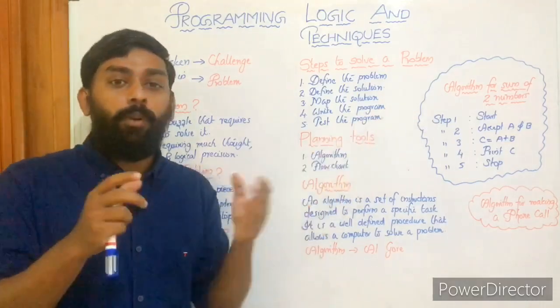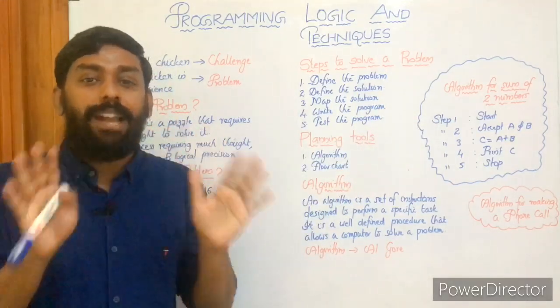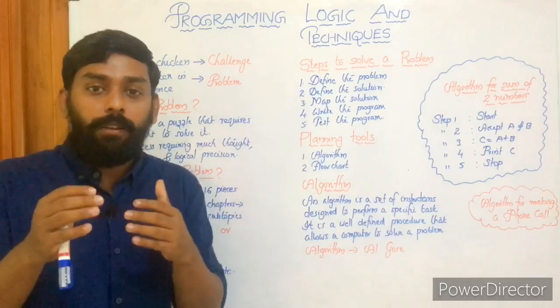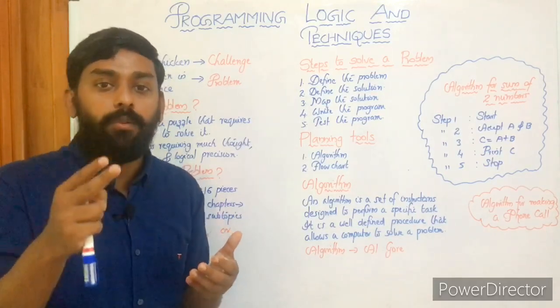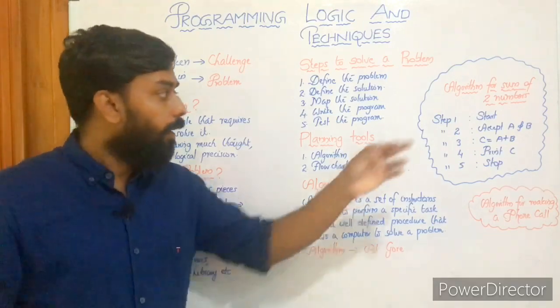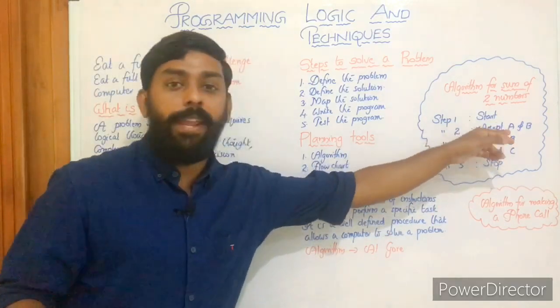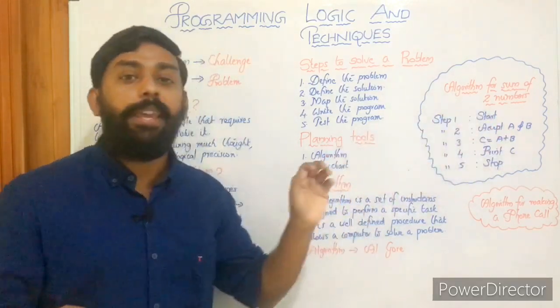So initially what we do is we will start the process. That's what start is. Okay, and as a software, you have to receive values, right? You have to receive 2 values. You have to accept 2 values. Let's consider the value of A as 2 and the value of B as 3.